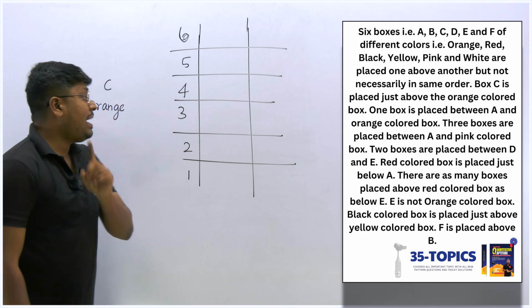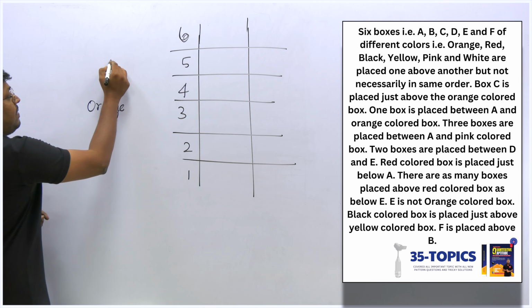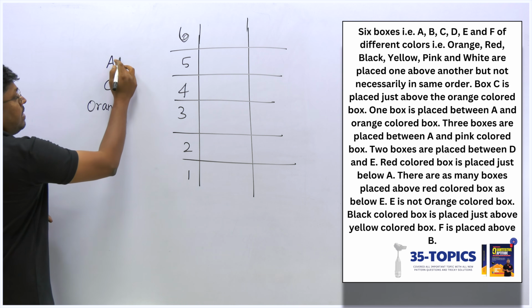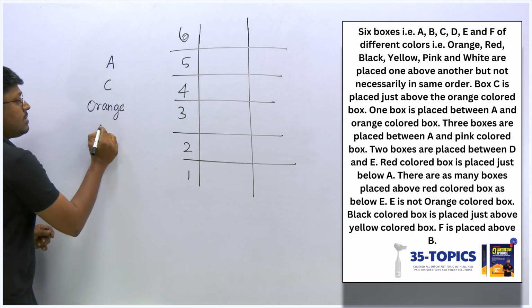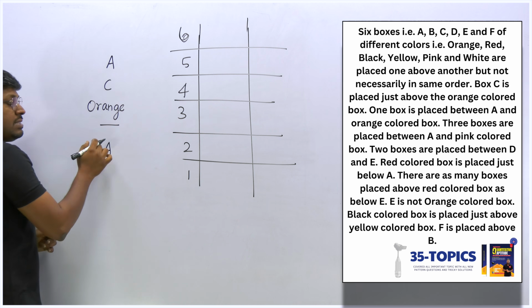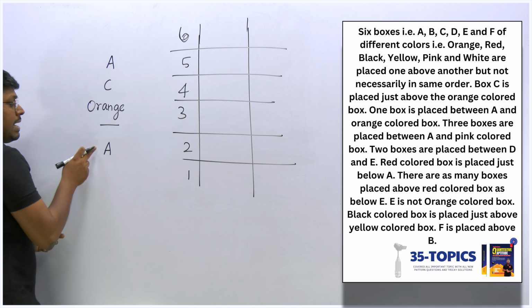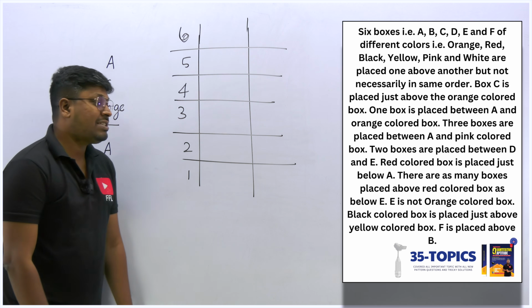So between A and orange, there is a gap of one box. Either we can place A here, with a gap of one box between A and orange, or else orange, then A. In these two possible cases, between orange and A we have a gap of one box.